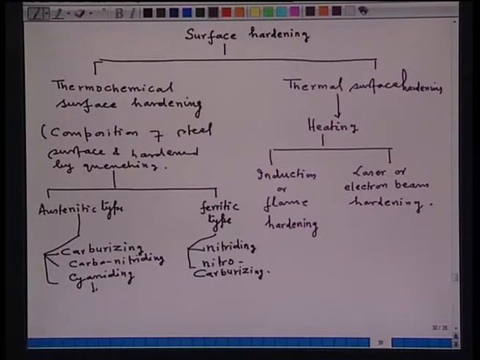Now, the idea of thermal surface hardening is to heat the localized surface only, such that you form austenite to a controlled depth, which is then quenched in water or oil or forced air to produce hard martensite phase.